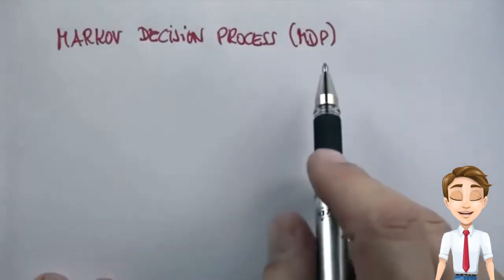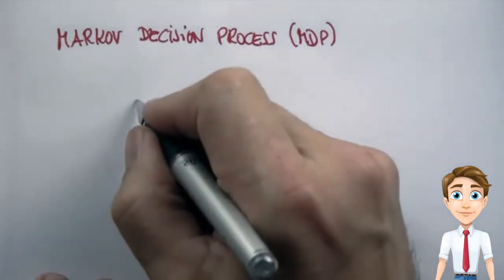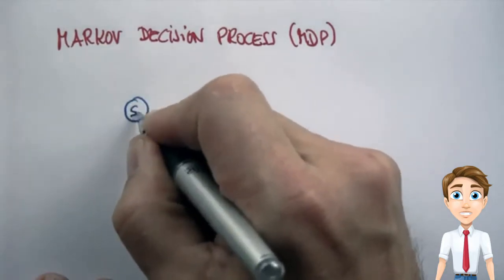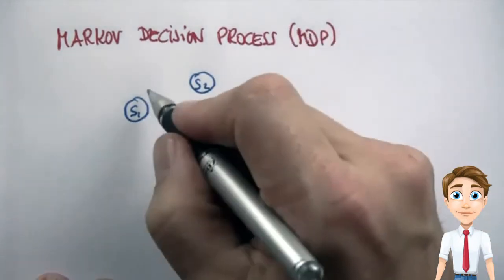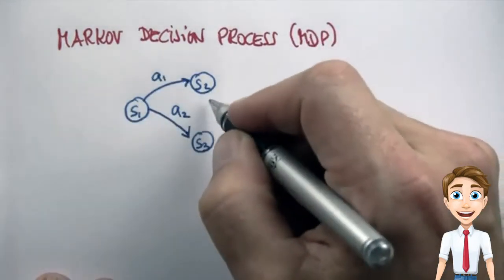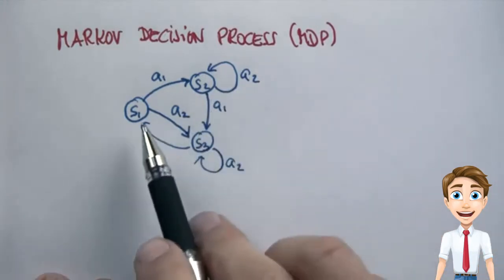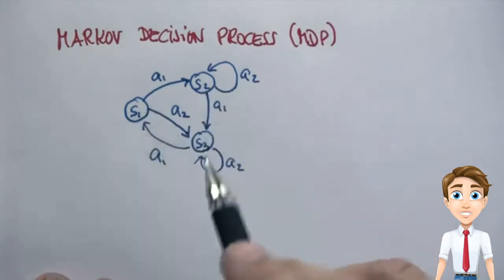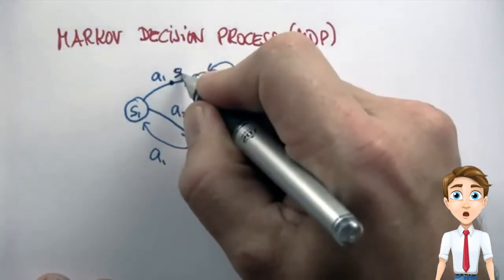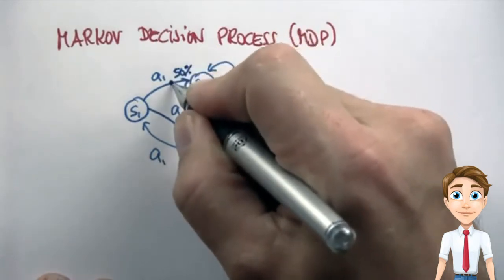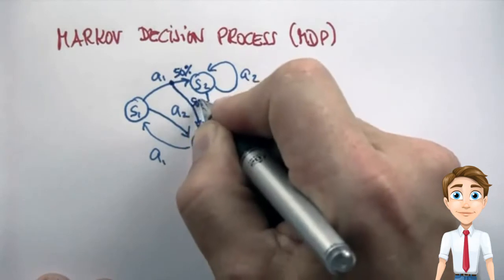So what is a Markov decision process? One way you can specify a Markov decision process is by a graph. Suppose you have states S1, S2, and S3, and you have actions A1 and A2. Then a state transition graph like this is a finite state machine, and it becomes Markov if the outcomes of actions are somewhat random. So for example, if A1 over here with a 50% probability leads to state S2, but with another 50% probability leads to state S3.